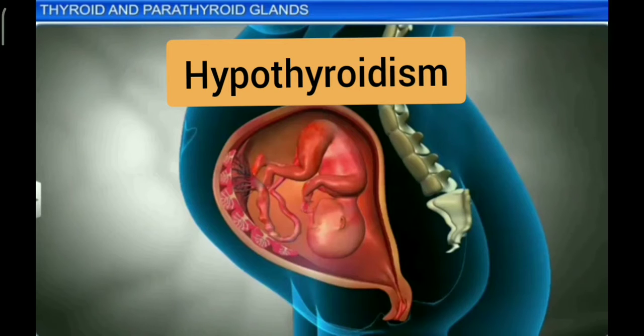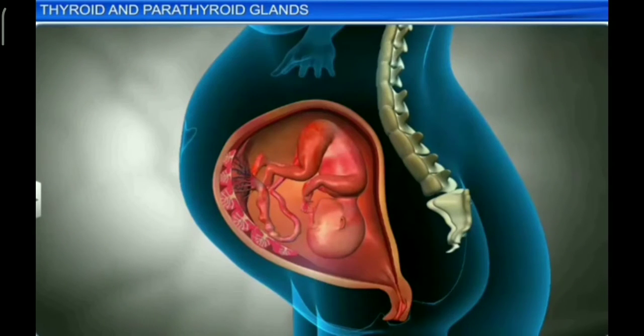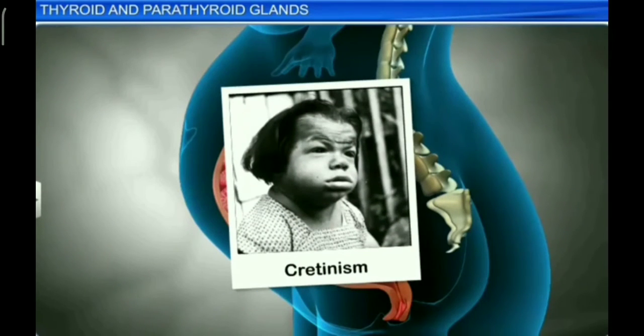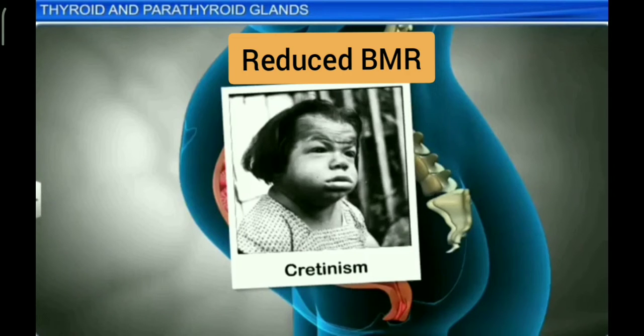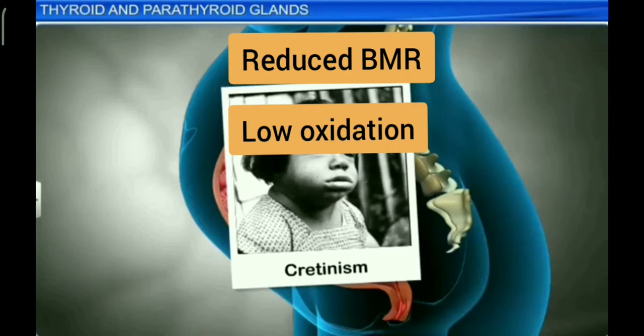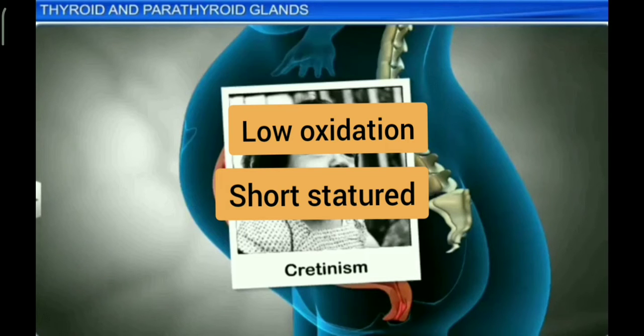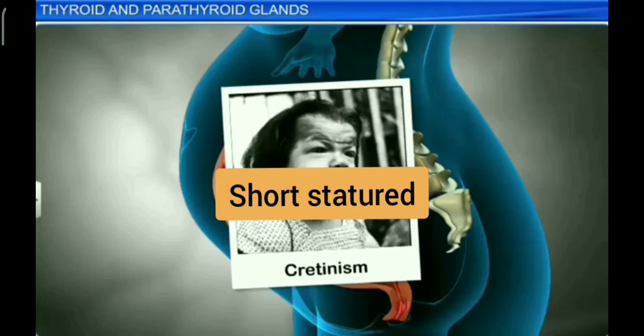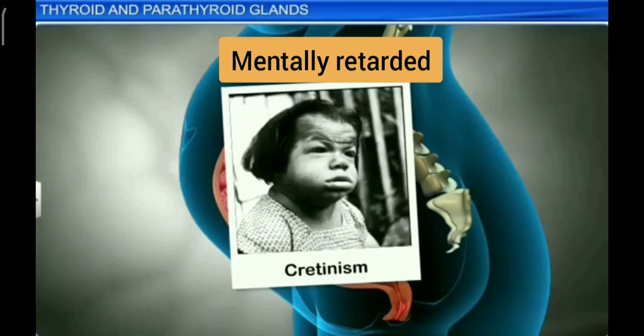Deficiency of thyroid hormones in infants leads to cretinism. A cretin has reduced BMR and low oxidation. They are short-statured because the skeleton fails to grow. They are mentally retarded.